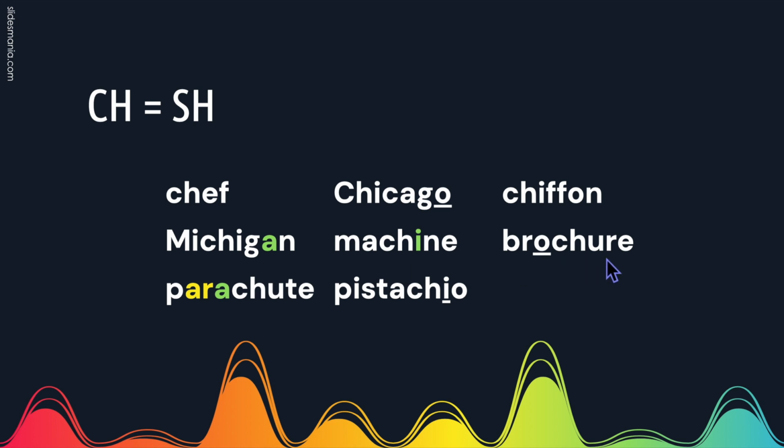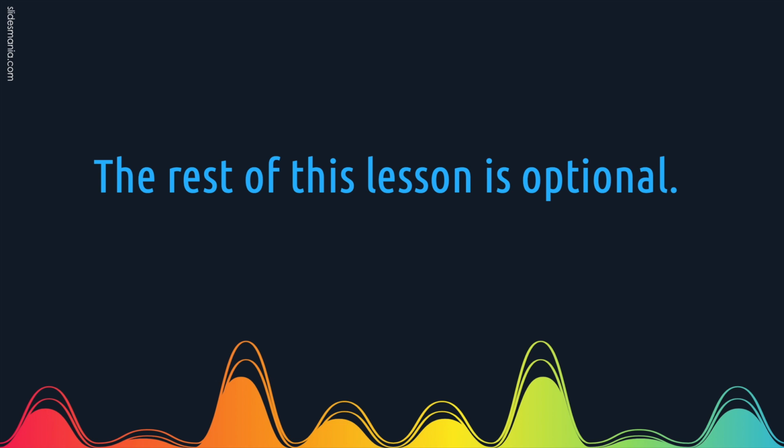Machine. Brochure. Parachute. Notice the AR is followed by another vowel, so it says air instead of R, and this A schwas, it takes on the muffled sound. Pistachio. I, when followed by an O, usually has a long E sound, so we have EO. Pistachio. That is a type of nut. The rest of this lesson is optional, especially for younger students.